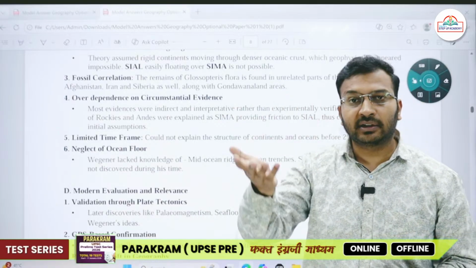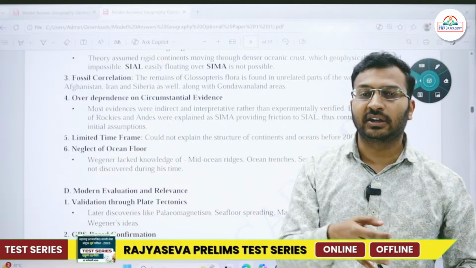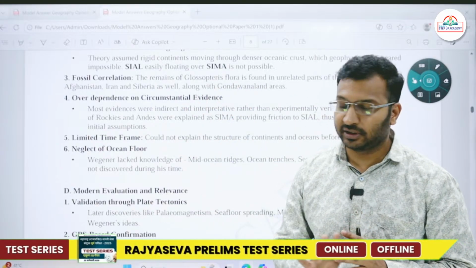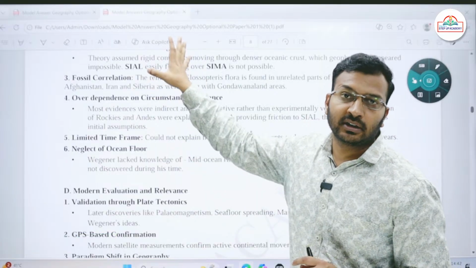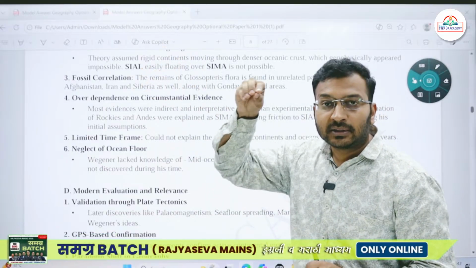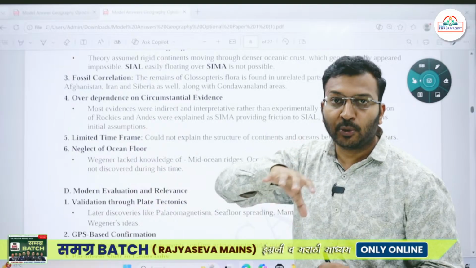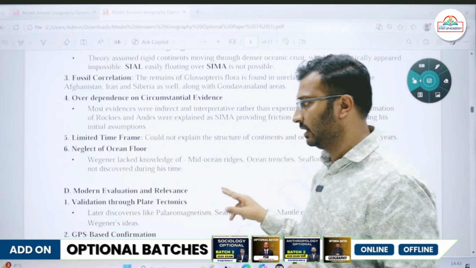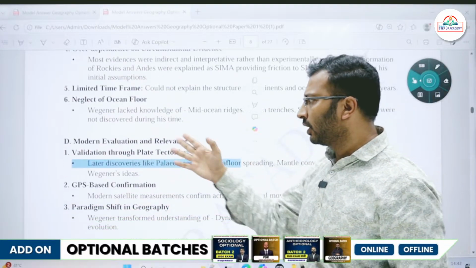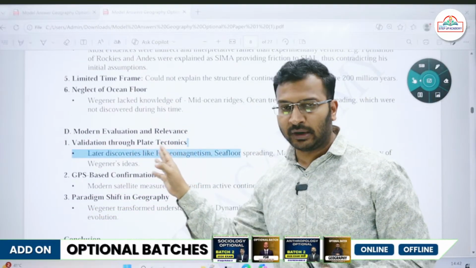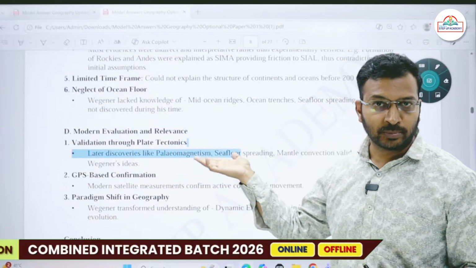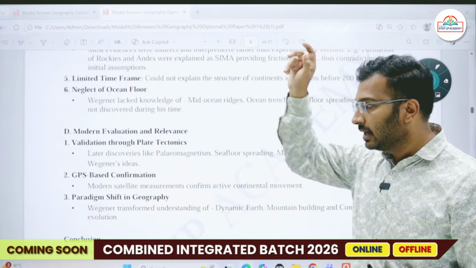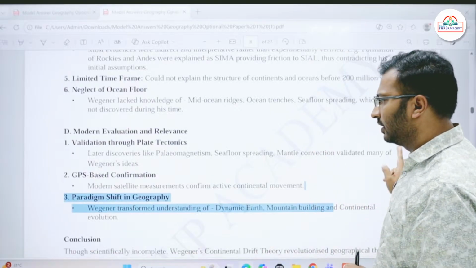It was the later theories, the convection current theory, then seafloor spreading, and later the plate tectonics theory, which provided concrete evidence that yes, the continents are moving. But the base of this movement of the continents was set up by Wegener, as a result of which his theory is relevant. So, modern day evaluation and relevance: validation through plate tectonics. Now we know, because of plate tectonics, that the continents are moving, but the base was set up by Wegener. GPS-based confirmation, we know.